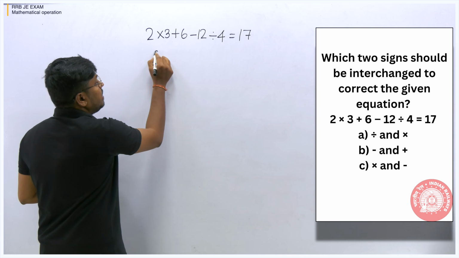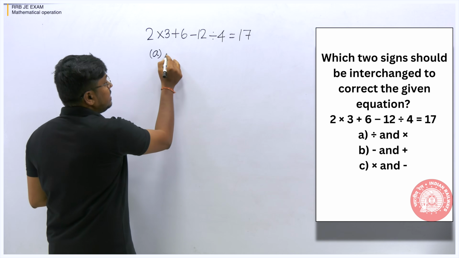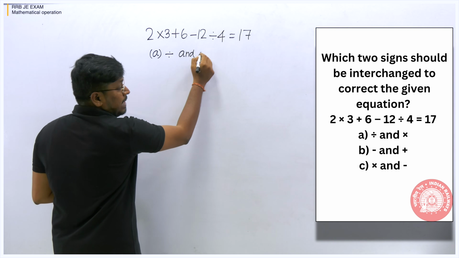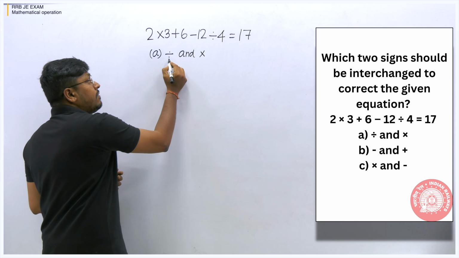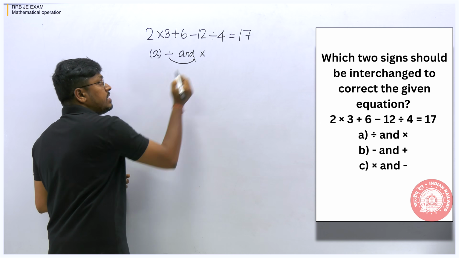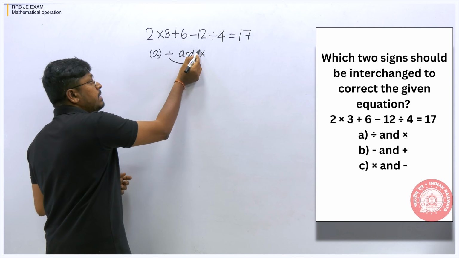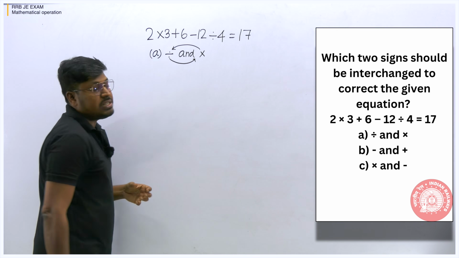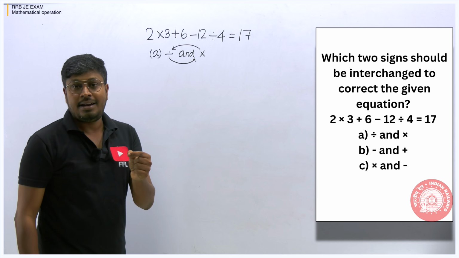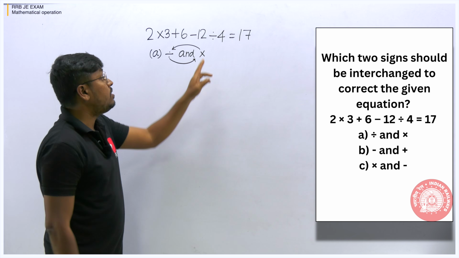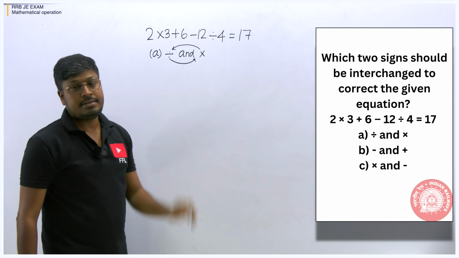So what is option A here? Option A is division and multiplication. That means wherever you see division, you have to change it into multiplication, and wherever you see multiplication, you have to change it into division. It is called interchanging, right? So you have to interchange it and check whether we are getting the answer 17 or not.